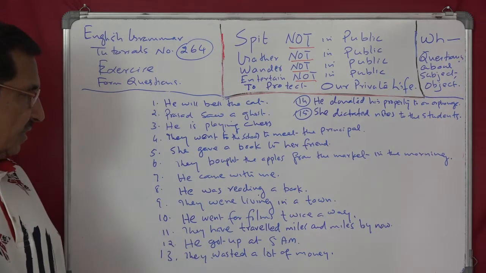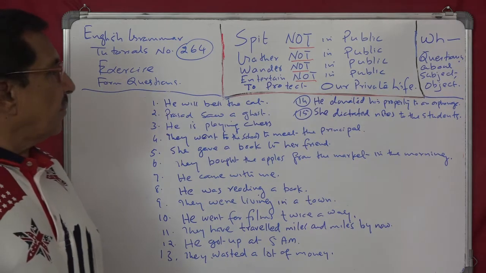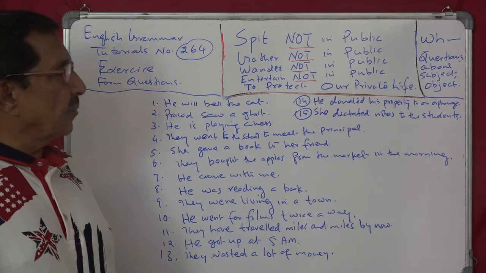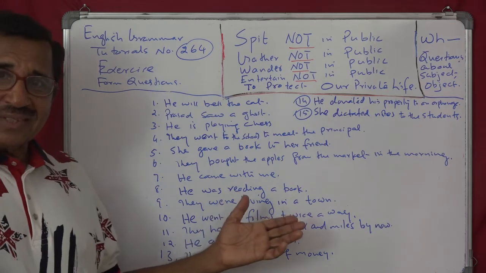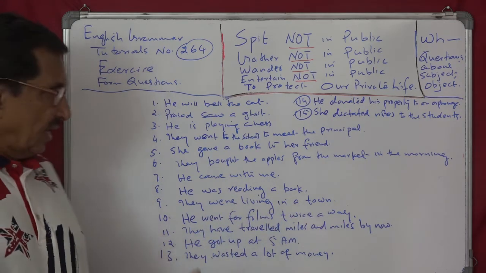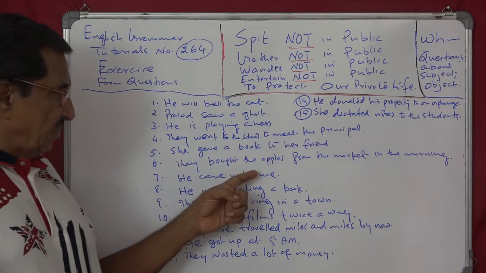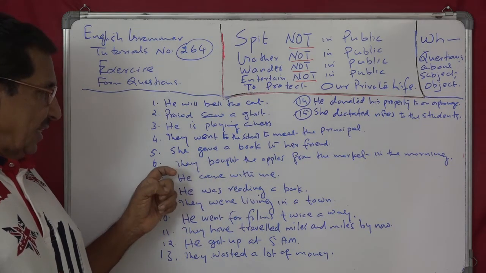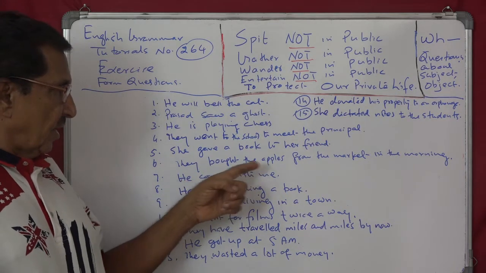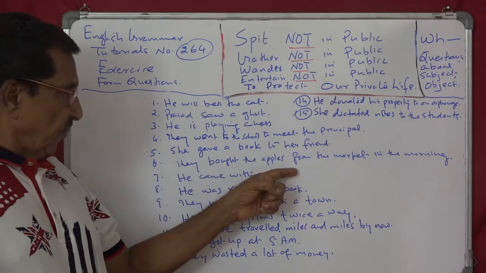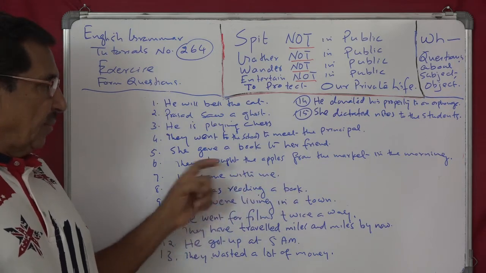And next, number 6: they bought the apples from the market in the morning. So who bought the apples? They bought the apples. And then what did they buy? They bought the apples. From where did they buy the apples?